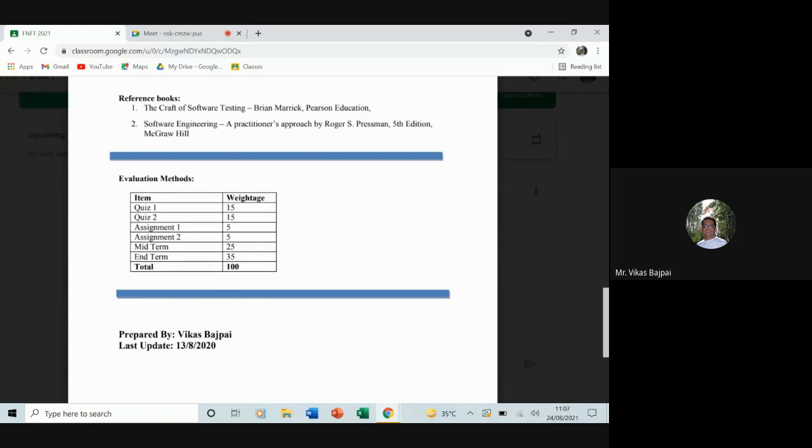And this is the evaluation. We'll be having two quizzes of 15 marks each. Then we'll have two assignments of 5 marks each, then midterm 25, end term 35. Any change, if you feel, you can suggest right now. If possible, if feasible, we'll incorporate those changes, or else we'll freeze this particular part. So any possible suggestions for your evaluation method of this course? No. Okay, then we'll freeze this particular part.